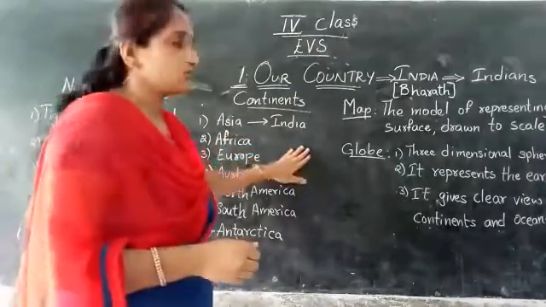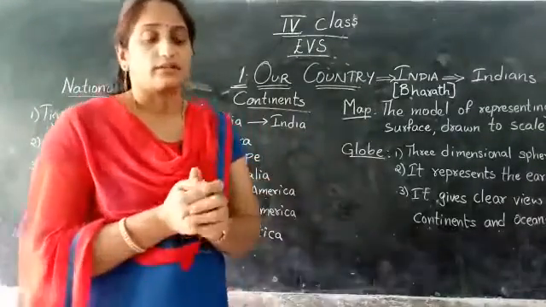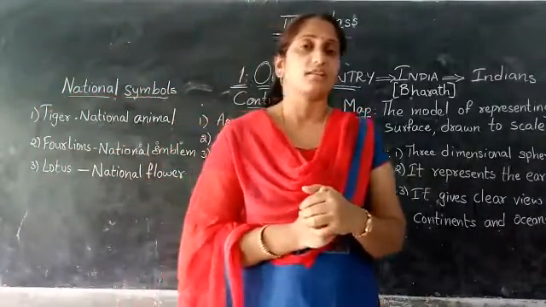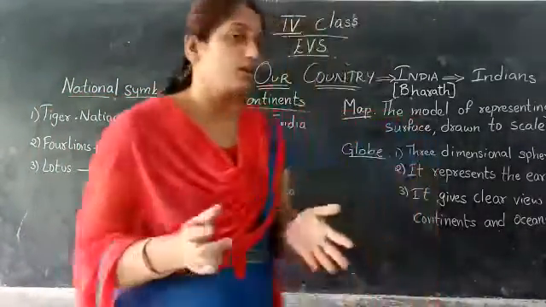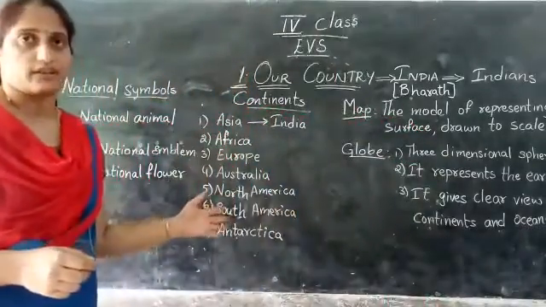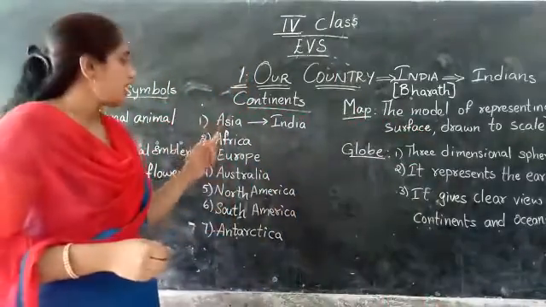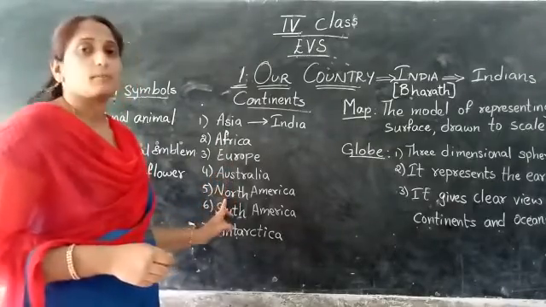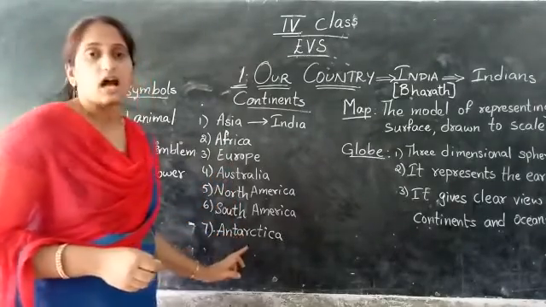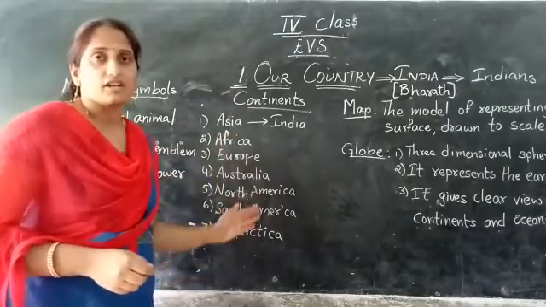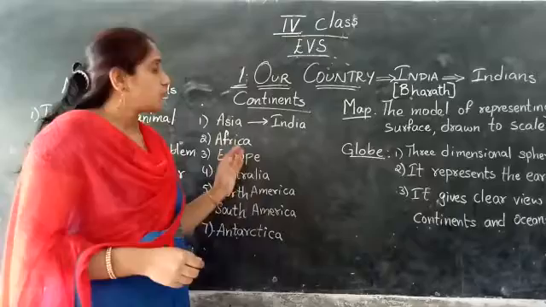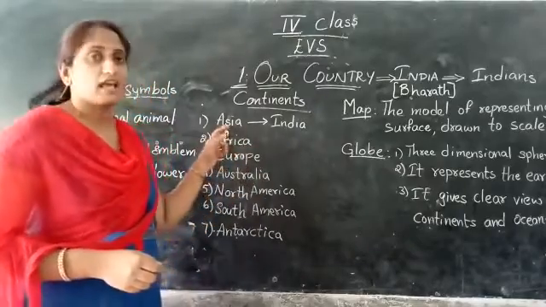Okay. Now coming to the continents. Do you know which continent we belong to? All over the world we have 7 continents, namely Asia, Africa, Europe, Australia, North America, South America and Antarctica. These are the 7 continents in the world. Of these 7 continents, we belong to the continent Asia.